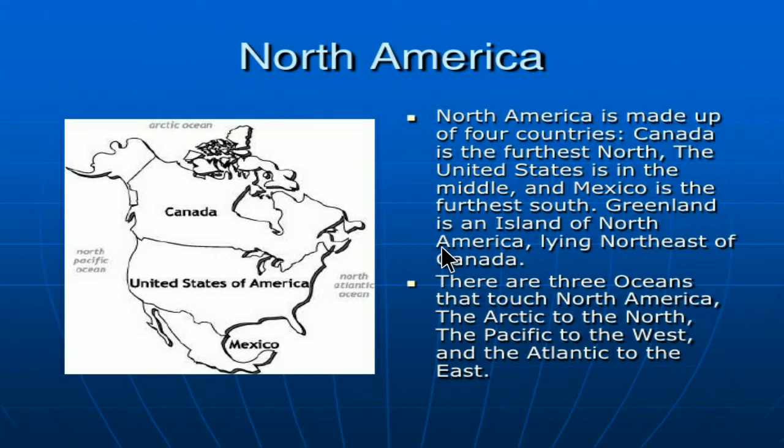North America is made up of countries: Canada, the United States, and Mexico. And Greenland is also an island northeast of Canada.